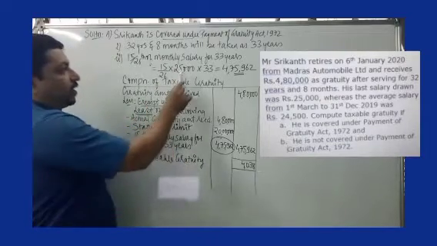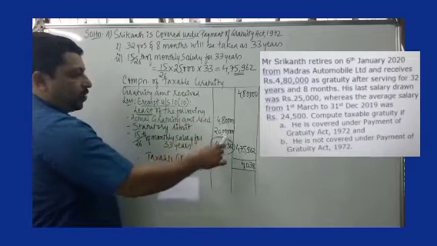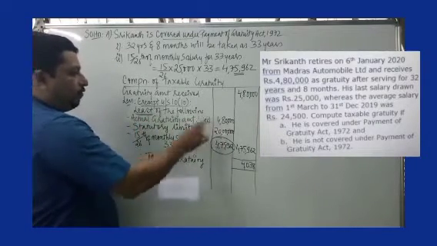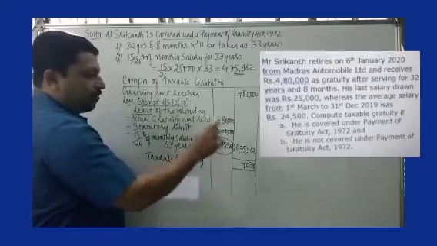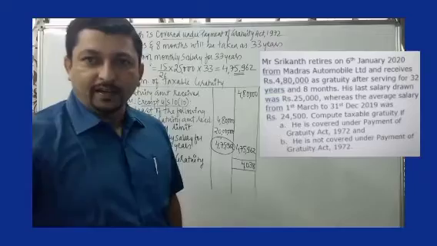Then this is the criteria for covered: 15 by 26 monthly salary for 33 years. We have already calculated that here, so I record it here. Among the three numbers, whichever is the least will be the exempt amount. So 4,75,962 is the exempt amount and taxable gratuity is 4,038.